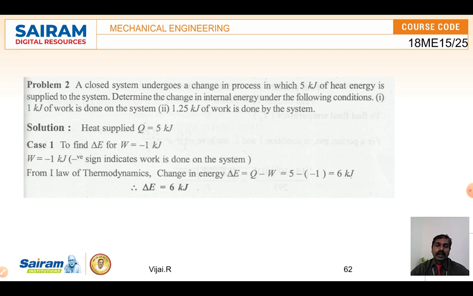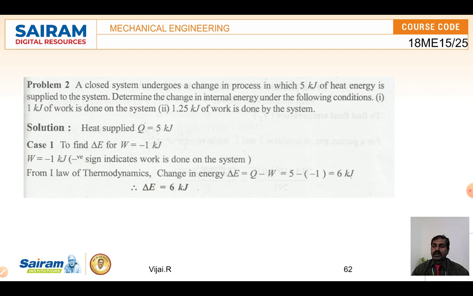Determine the change in internal energy under the following conditions: one, 1 kilojoule of work is done on the system; two, 1.25 kilojoule of work is done by the system. So two things are given: work done on the system and work done by the system. We can change the sign accordingly and find this.